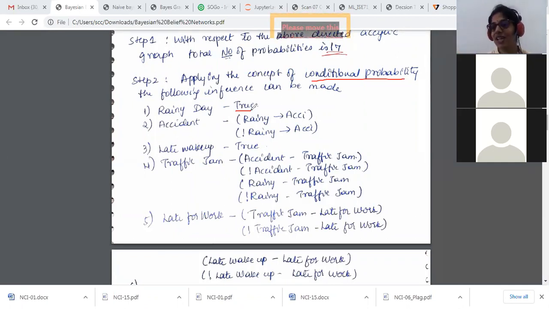Yes. So we have 3 values there. All those three values, I'm just writing as true. For a rainy day, it is true. For late wake up, it is true. And I think meeting postponed is also true. The below one, I've written it over there. So all three I've written as true.